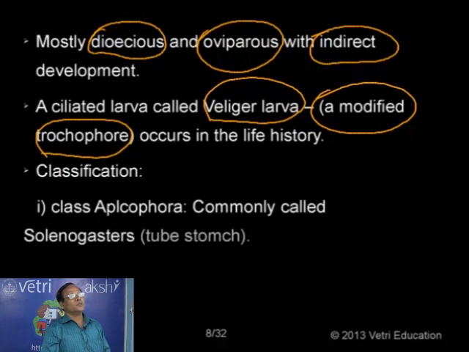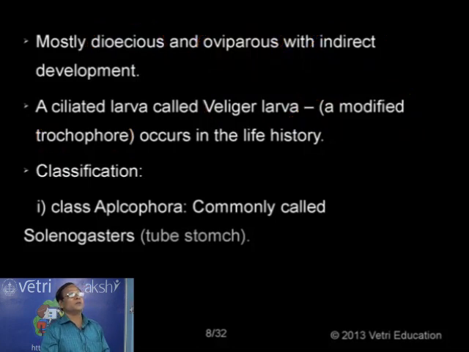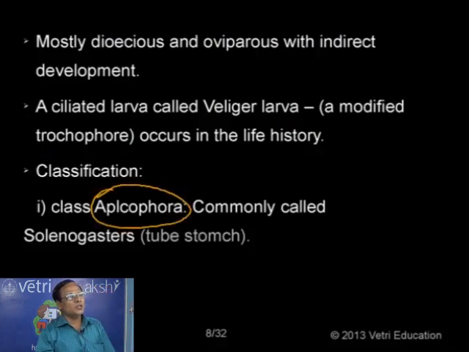What are the different groups? It is the second largest phylum having a number of classes. I mentioned earlier the classification is based on the nature of the shell or the nature of the foot. So accordingly, let's take the classification. Class number 1, Aplacophora. It's a negative word, denoting the absence of the shell, mantle and also foot.